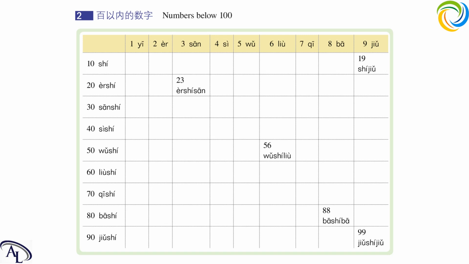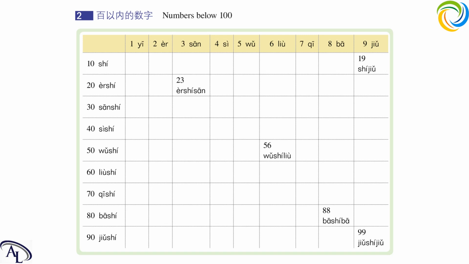Okay, and 10 is 十. Read after me, please. 十. So 1 to 10, we already know how to read them. It is really easy. Now let's see this line here.